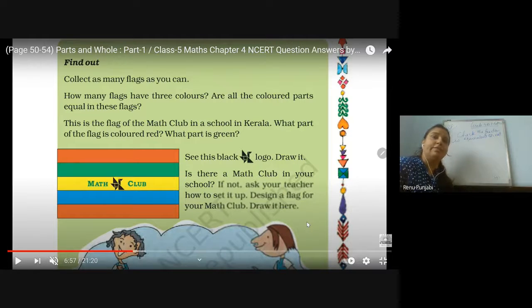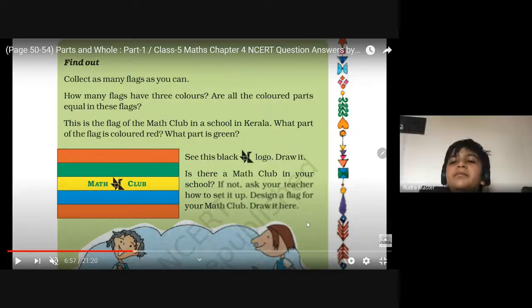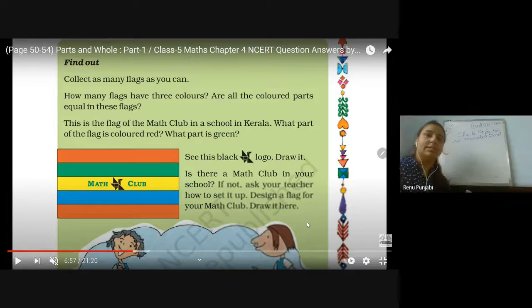And this is the flag of the math club in the school. Maths club is what? Can anyone tell me all the activities we do in the maths club? Ma'am, we study all math activities. Yes, maths activities. So they made one maths club flag also.